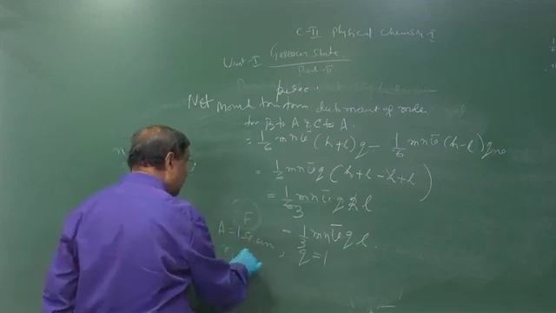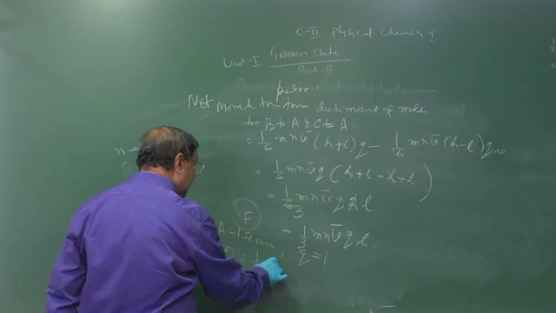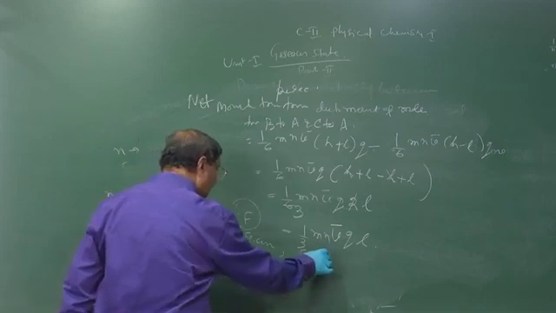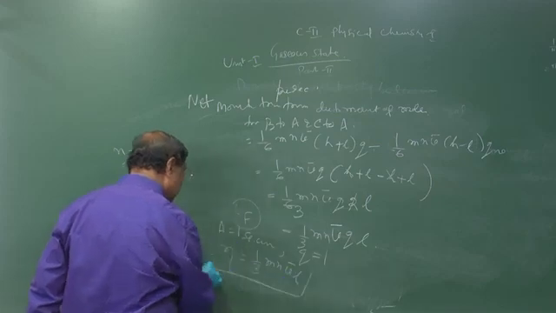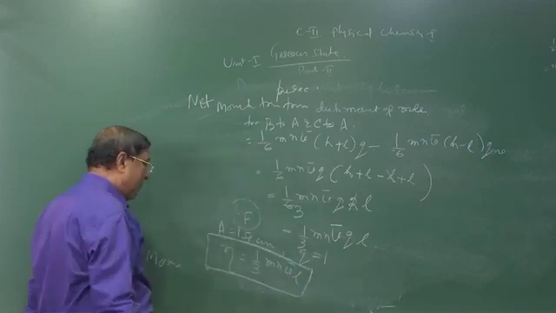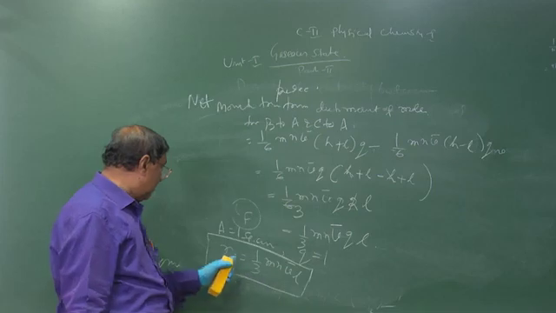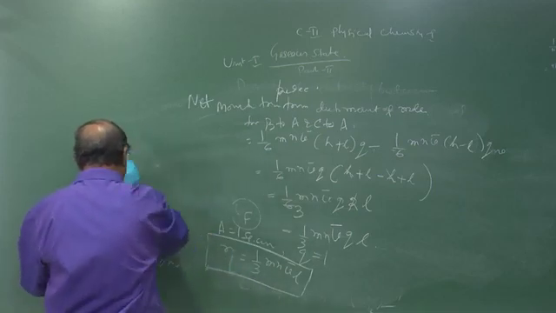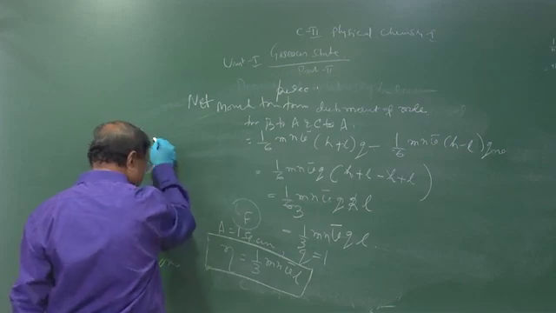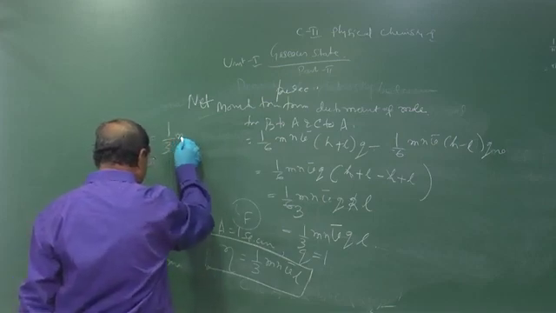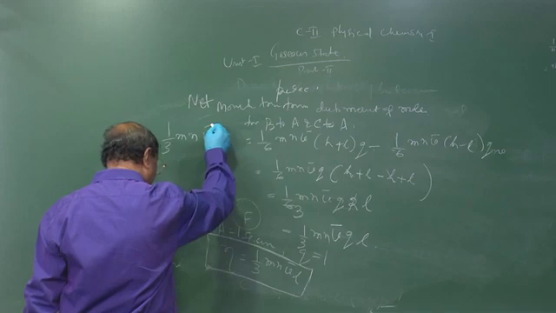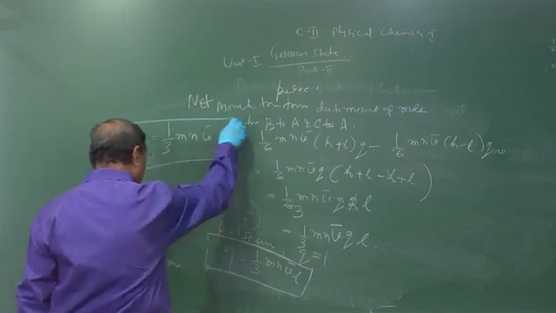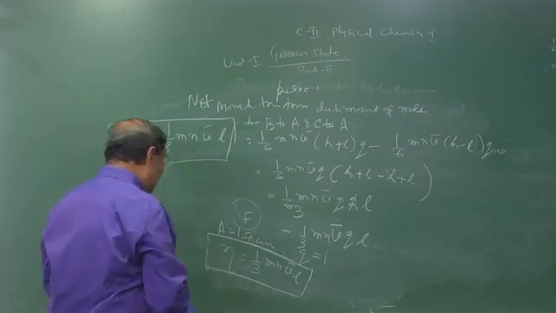So viscosity becomes 1/3 m n v bar into L. This is the relationship between viscosity and mean free path: eta is equal to 1/3 m n v bar L.